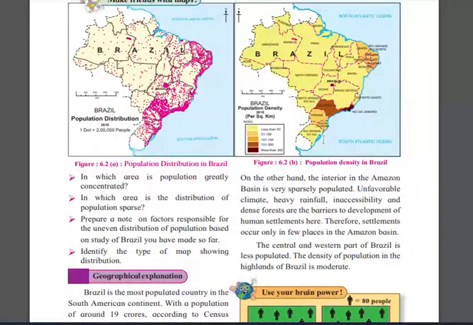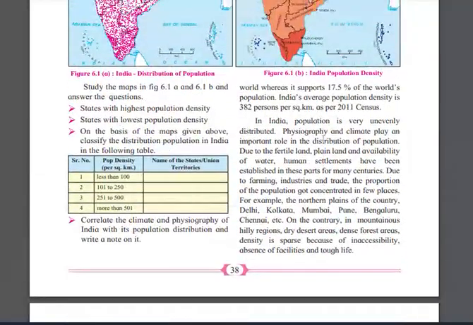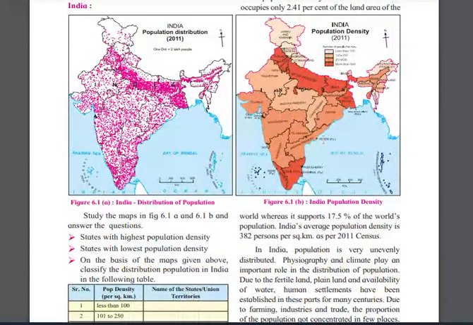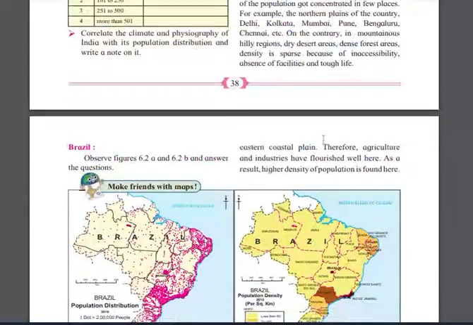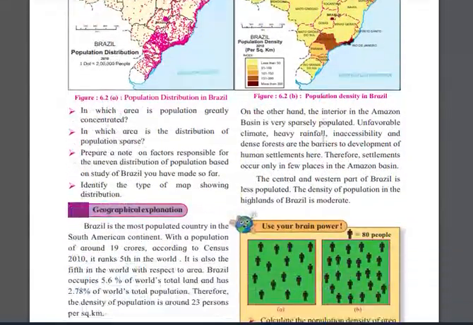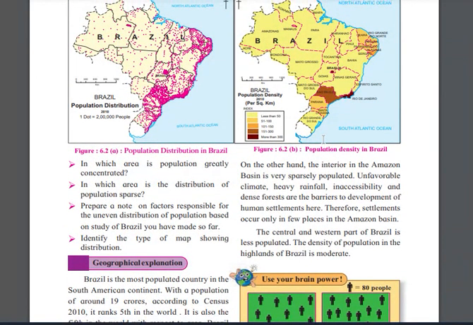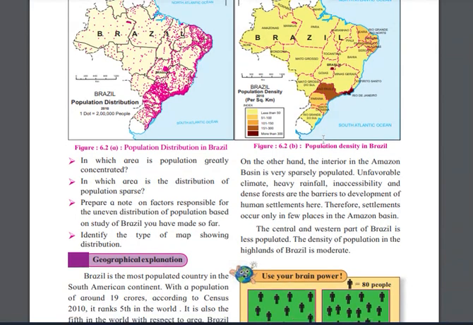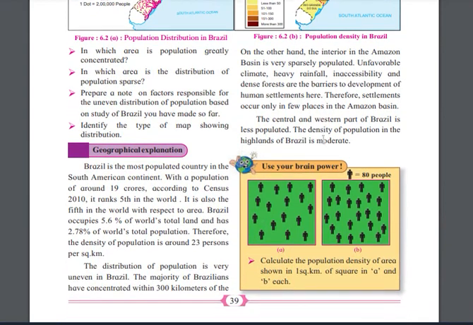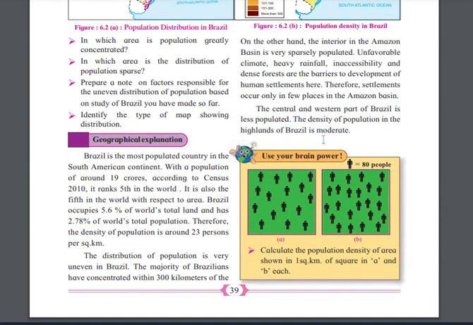Now let's try to understand the population distribution and the population density. If you see how the population is distributed in India, the majority of the population is in North India. If I talk about Brazil, you can see near the city in the escarpment area people are distributed over here, and people are not living over there because there are highlands, right? So Brazil is the most populated country in the South American continent.